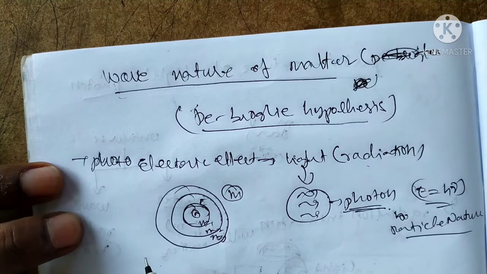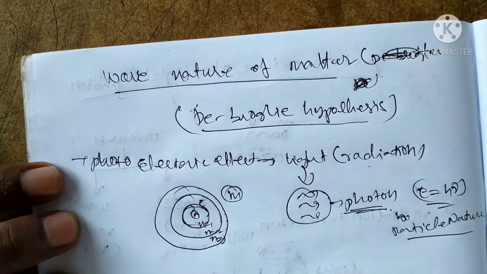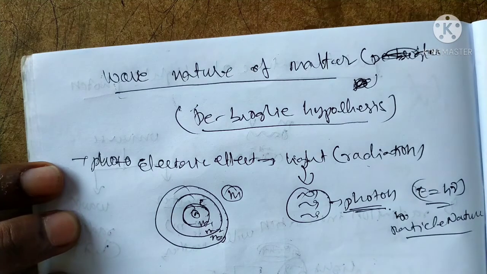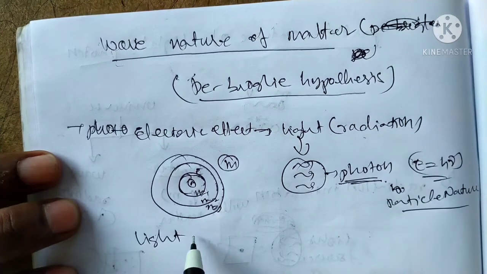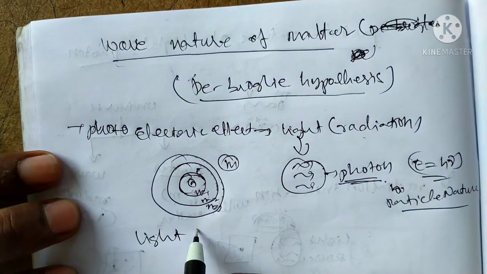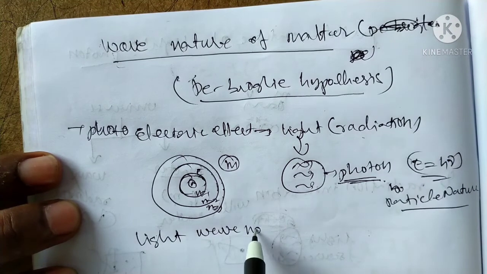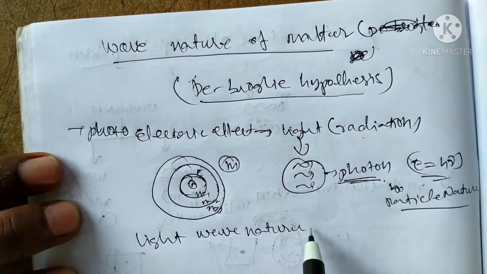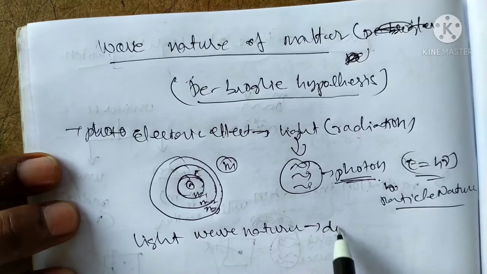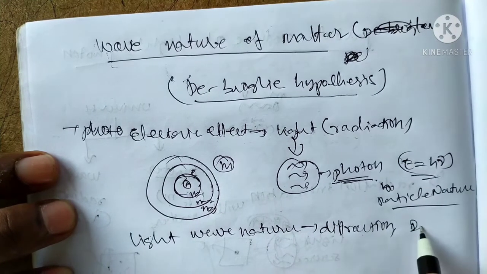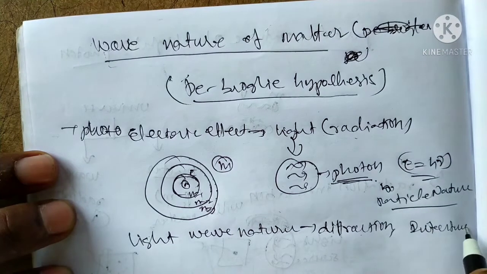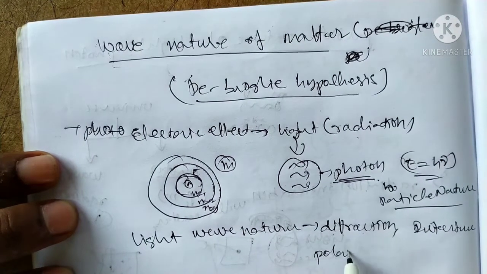Suppose light's wave nature is nothing but interference. What is wave nature? Diffraction, interference, and next polarization.